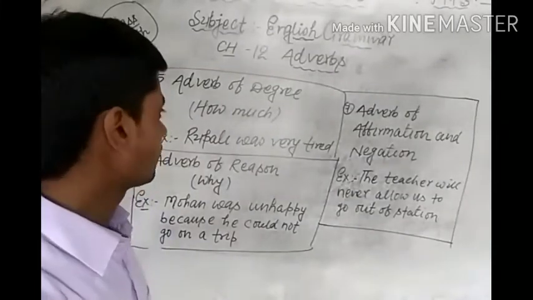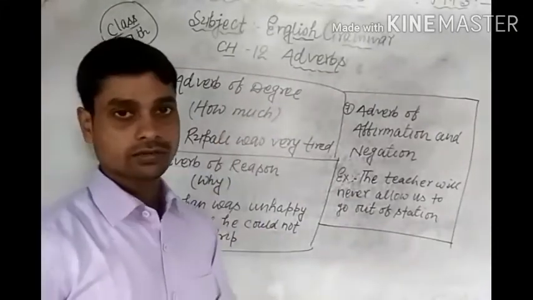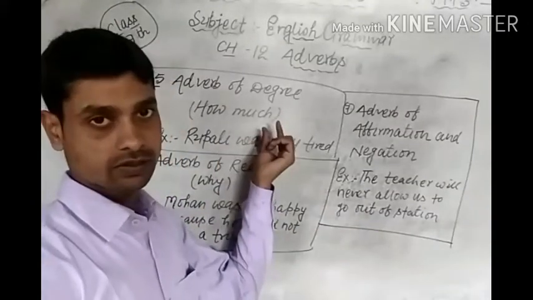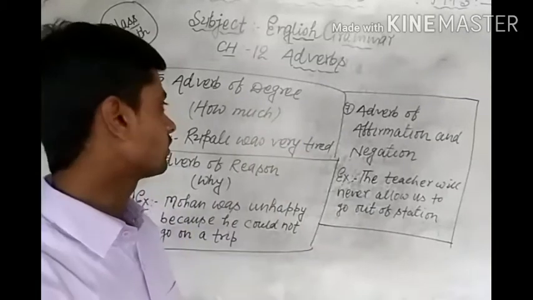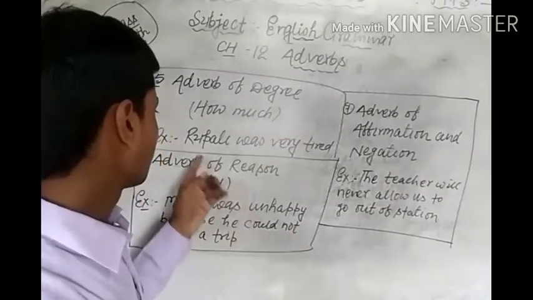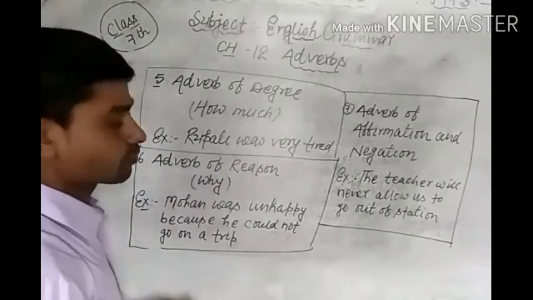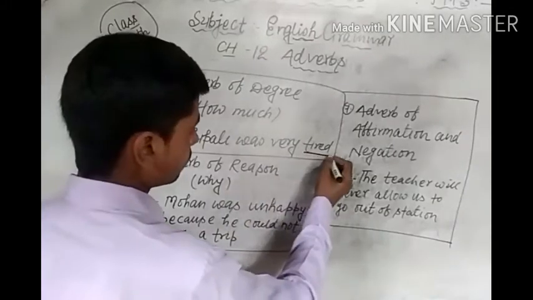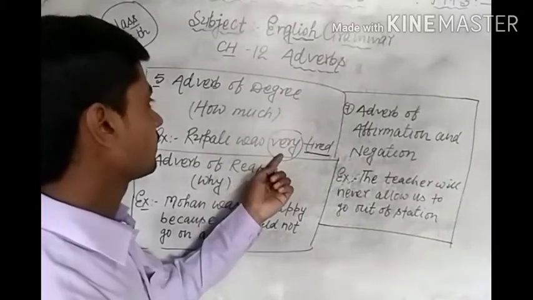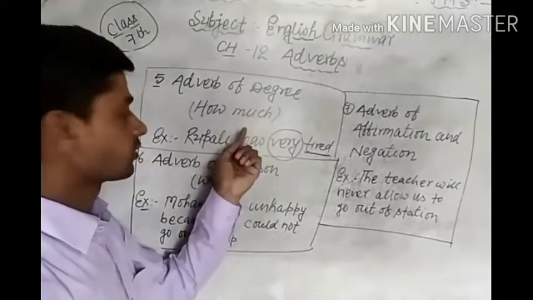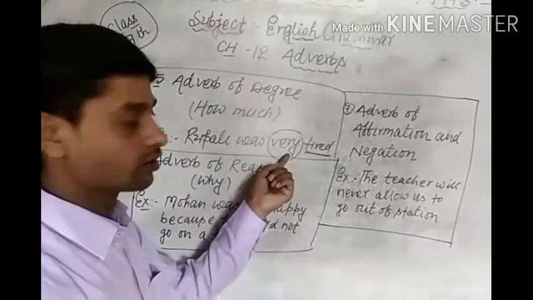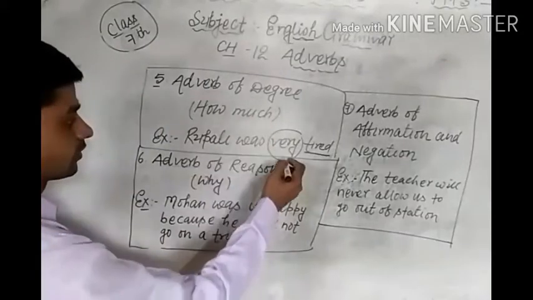Okay, next, fifth number kind is adverb of degree. Okay, students, in this kind, an action is done, but the sentence is showing how much. Especially the adverb word shows the quality of those words, which indicates how much. Now example, Rupali was very tired. In this sentence, look here, very is used, and this word is indicating how much. And how was Rupali tired? Very tired, and both thaki thi. So very is adverb of degree.